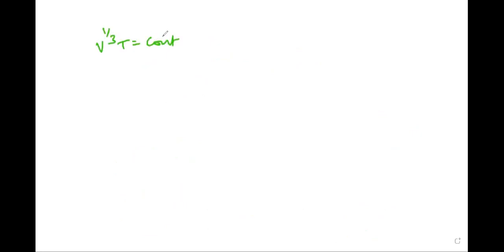Here v is the volume of the spherical enclosure, 4/3 pi r cube, whole power 1 by 3 into T is equal to constant. Four by three and pi are constant, and the power 3 cancels, so r into T is equal to constant.